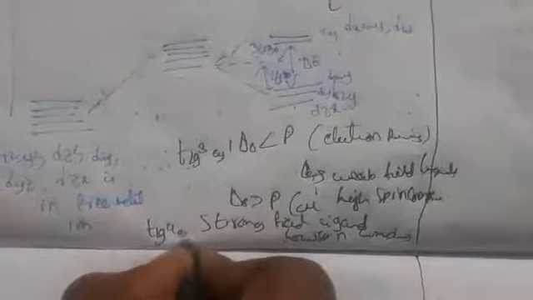If delta naught is greater than P, it is a strong field ligand, giving low spin complexes. So when electrons go in, we have T2g3 Eg1 in one case, and T2g4 Eg0 in the other.